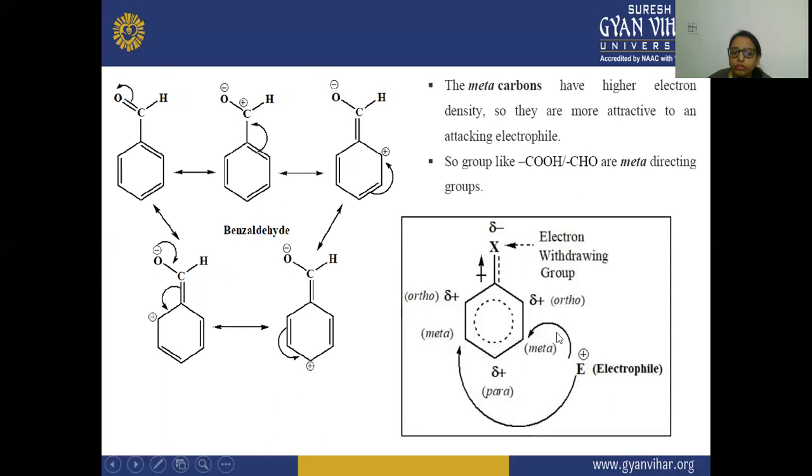And when it is withdrawing electrons, the ortho and para positions will have the positive charge. This dashed circle is showing that the resonance is happening in the whole benzene ring, and X is the electron withdrawing group. Here you can see the partial positive charge on the ortho and para positions. So only the meta position is left. This meta position will be attacked by the electrophile, because the electrophile has a positive charge, and if it attacks the ortho and para positions, there is a repulsion. That is why the electrophile will attack this meta position.